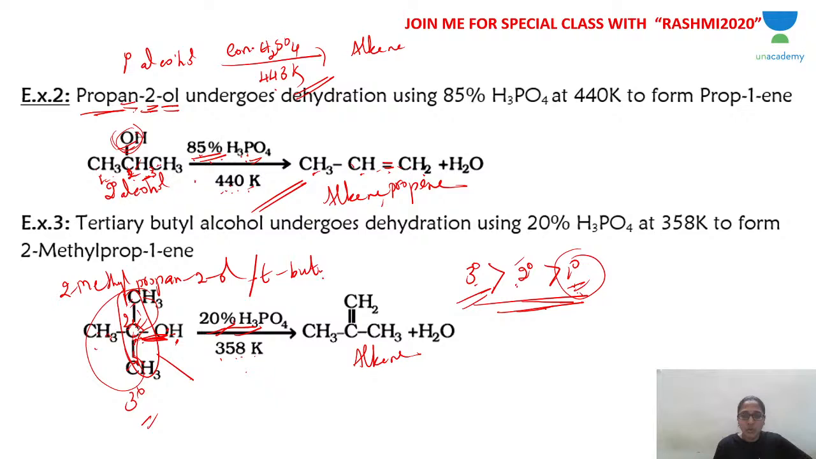I hope you understood why tertiary butyl alcohol. The carbon to which OH is attached is attached to 3 other carbon atoms like this. So this is a tertiary carbon. Altogether 4 carbon atoms, so tertiary butyl alcohol. The carbon to which OH is attached will lose OH. There are 3 CH3 groups. Any one CH3 group will lose H.